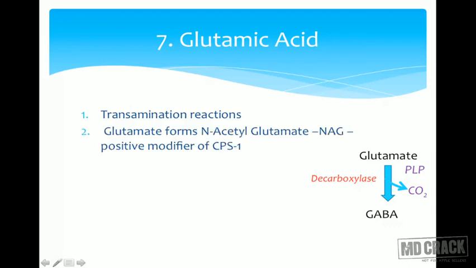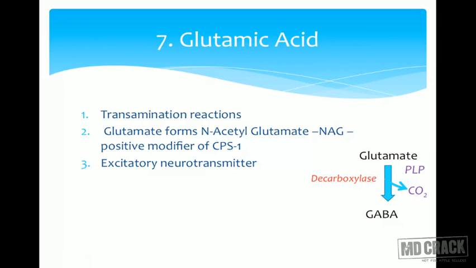Now glutamate also forms N-acetyl glutamate, which is a modifier of carbamyl phosphate synthase 1. What is CPS1? CPS1 is the regulatory enzyme of the urea cycle. So it forms N-acetyl glutamate. Remember, glutamate is a donor of the nitrogen for the formation of the urea molecule, either as aspartate or as ammonia. Both come from glutamate. It also stimulates the urea cycle. So glutamate forms N-acetyl glutamate.